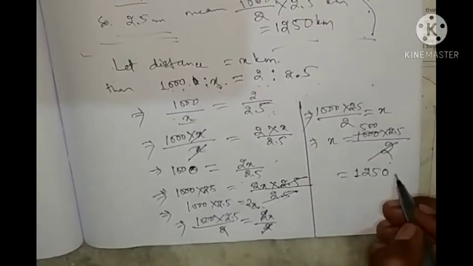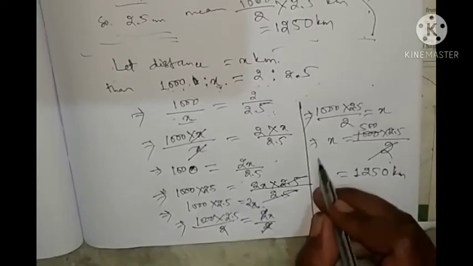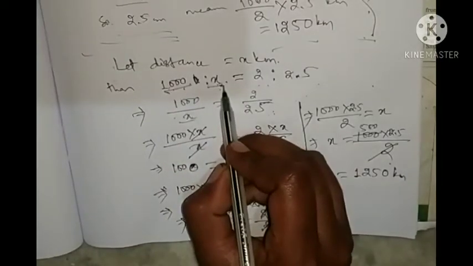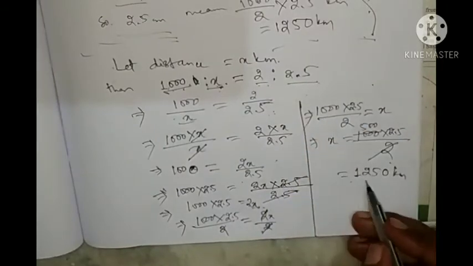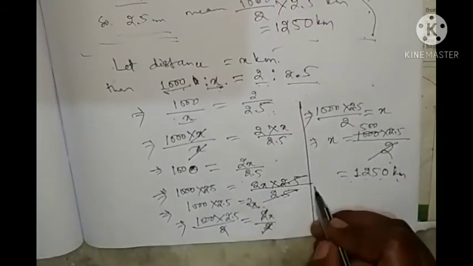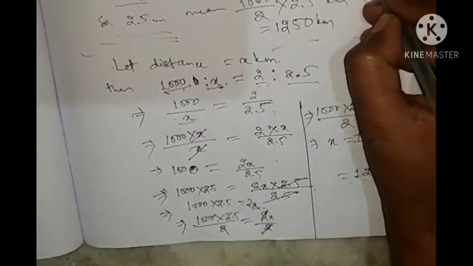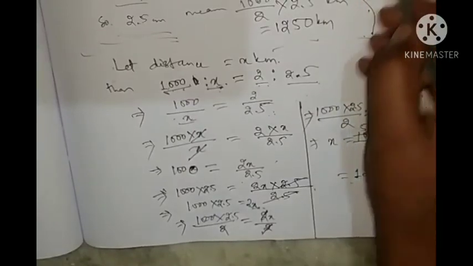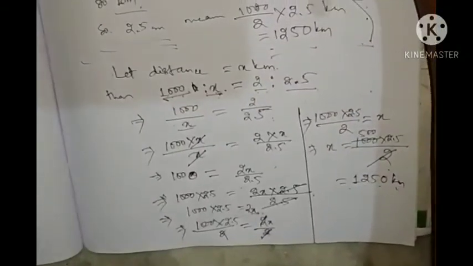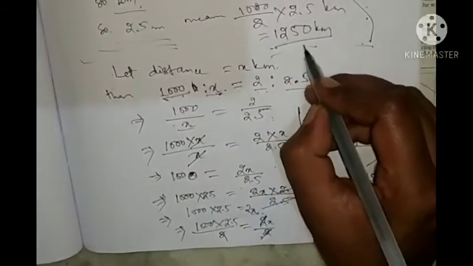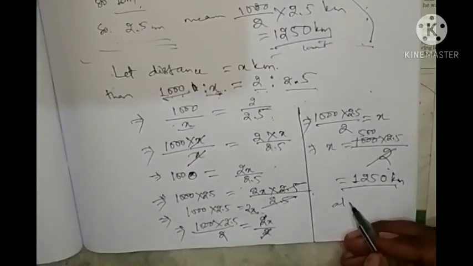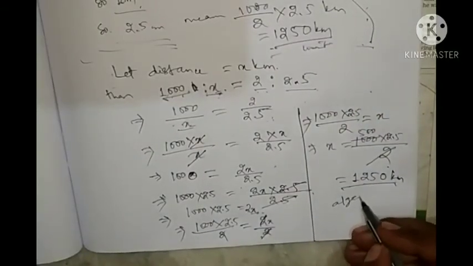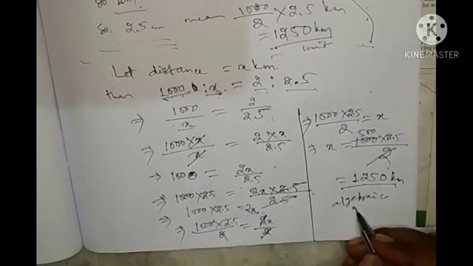1250 kilometer, because x is what? Here this one is in kilometer and here this one is in centimeter. So 1250 kilometer. So this is the unitary method. Above, we have found this one by the unitary method, and this one we have found by that simple equation method, that is the algebraic method.